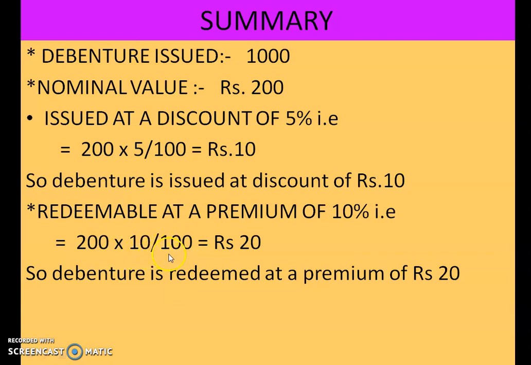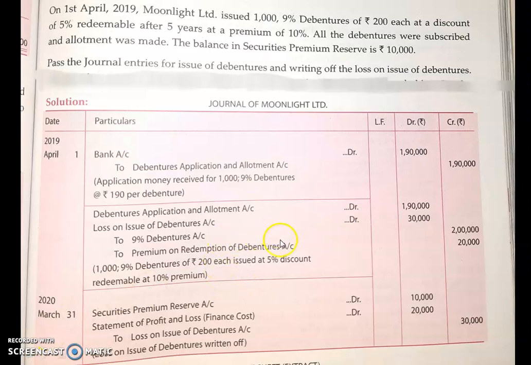So 10 into 200 by 100, that means 20 rupees. For 20 rupees extra you are redeeming this, so you are paying 220 rupees to redeem this debenture. Now let us move back to the problem. Here it is 9% debentures, so 1000 into 200 will give you 2 lakh.